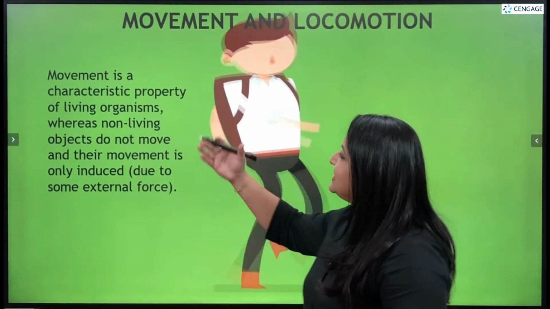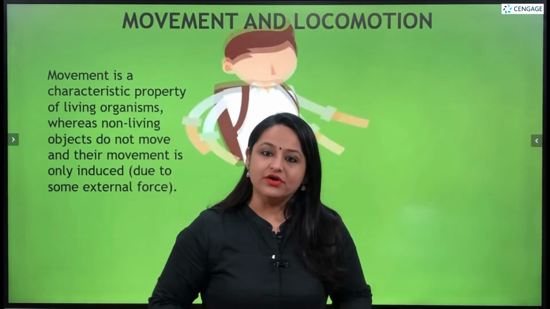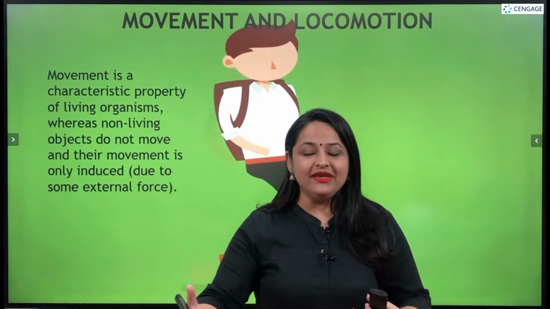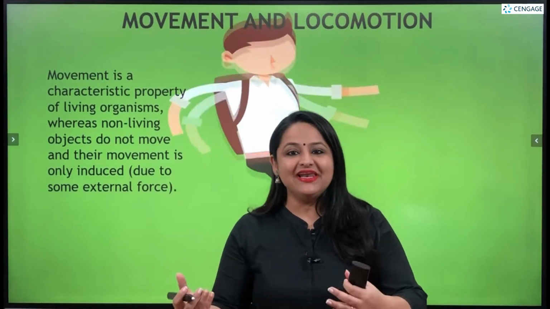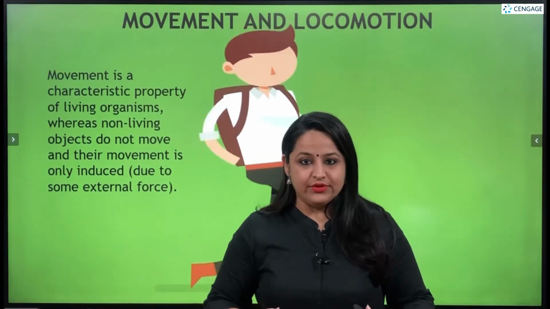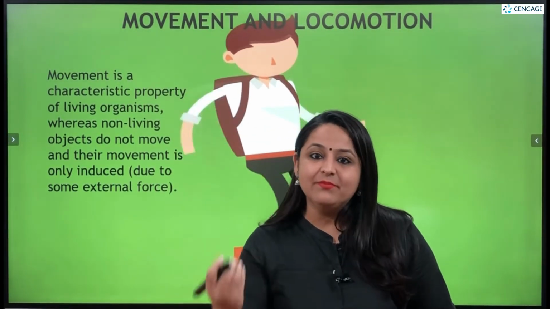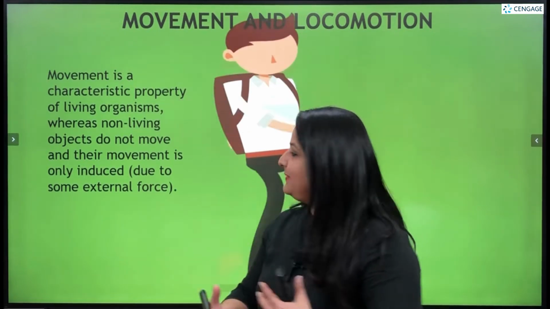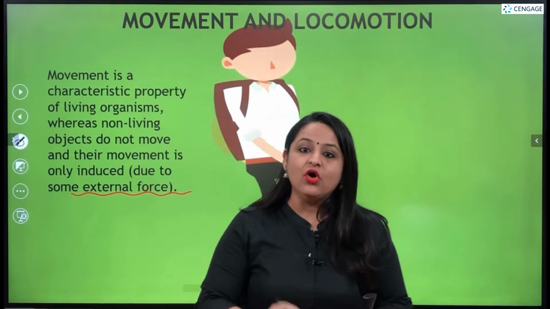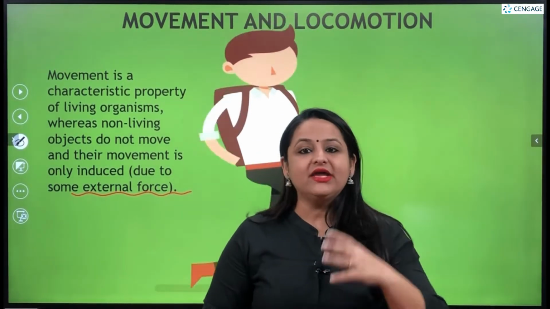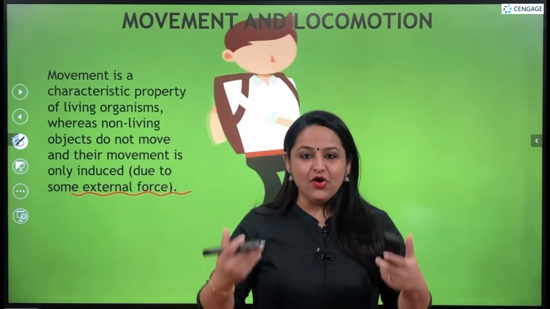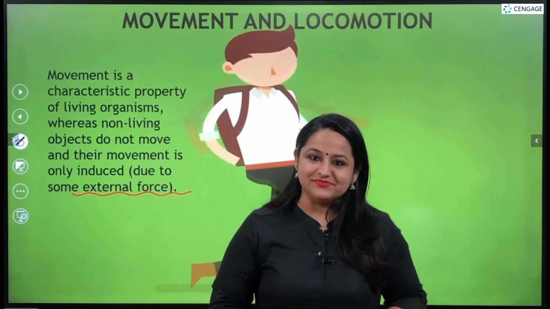So, movement is a characteristic property of the living organisms, due to which they are able to be differentiated between the non-living objects as well as the living organisms. See, living organisms show movement on their own, whereas non-living objects can be moved from one place to another only by the help of some external force. On its own, a non-living object cannot move from one place to another. So this is one of the most important characteristics of us being called living organisms.